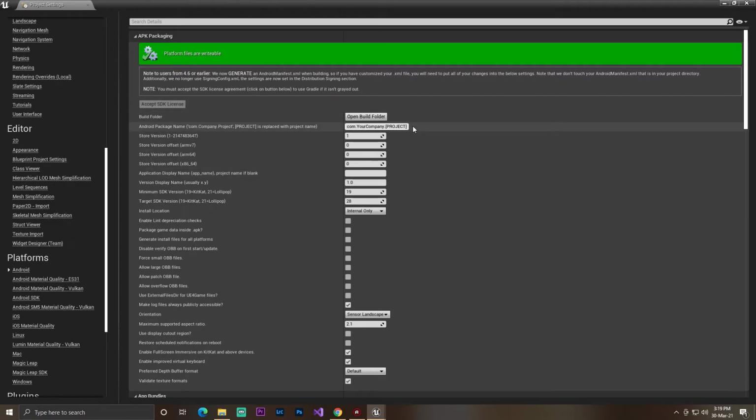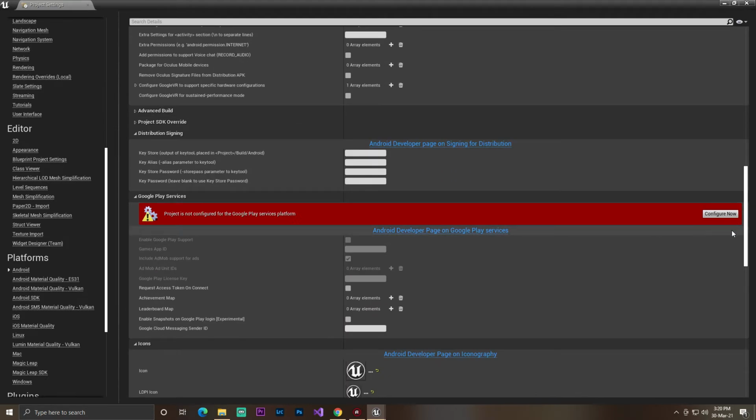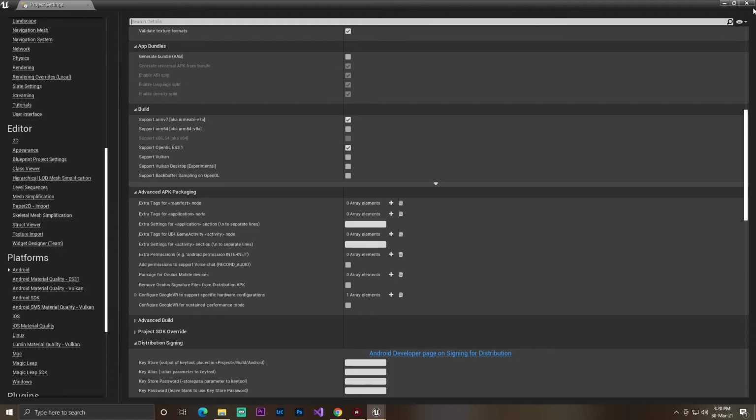So now you need to set your project or your package name. Make sure it is unique, so I'm giving the name img dot mobile. Then you need to make sure that the packaging game data is inside the APK. Okay, make sure you click this one, and also tell Unreal Engine to force small OBB files. Okay, just click on this one. Then you don't need to do anything else, whether it's red or not, you don't need to do anything. It's now ready to export.